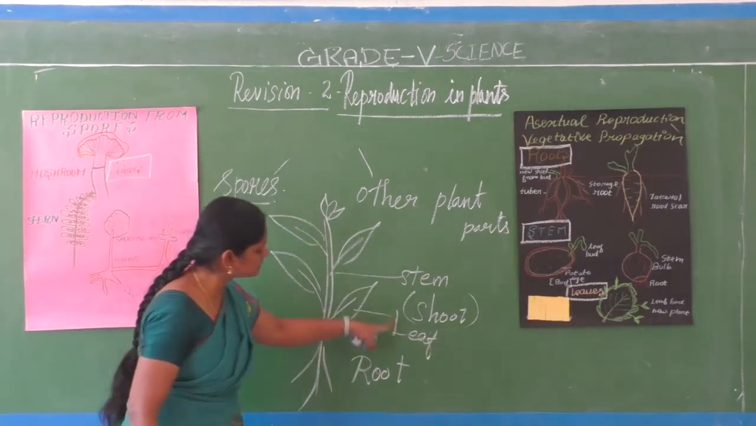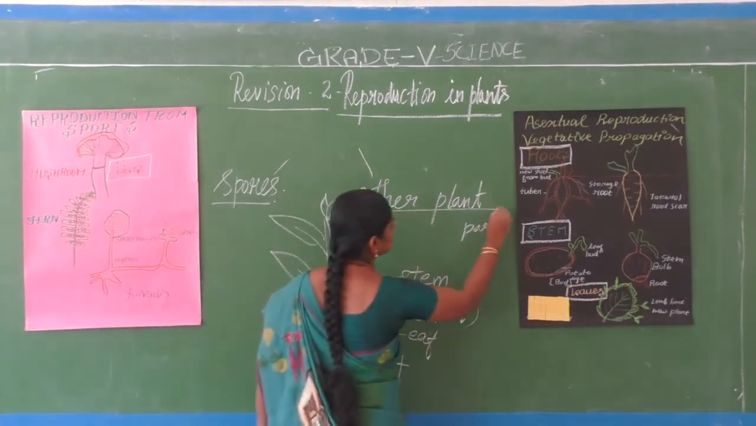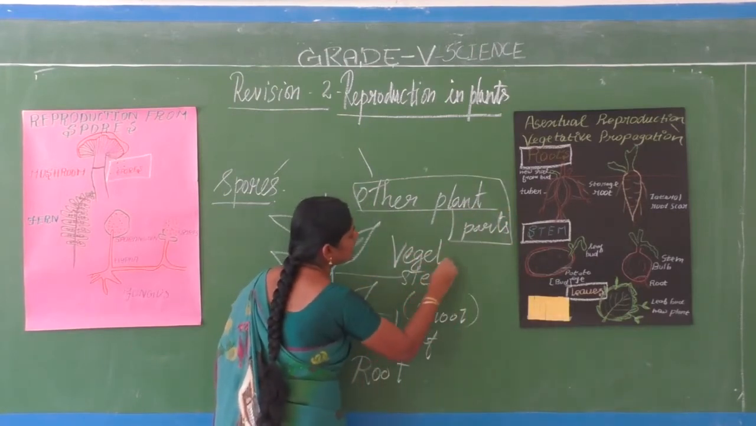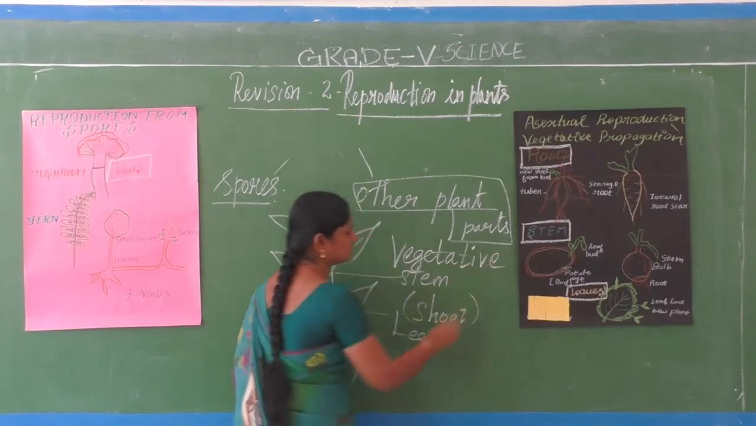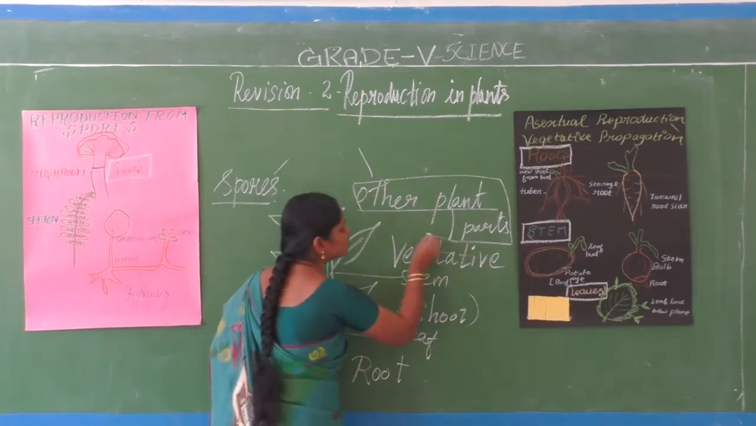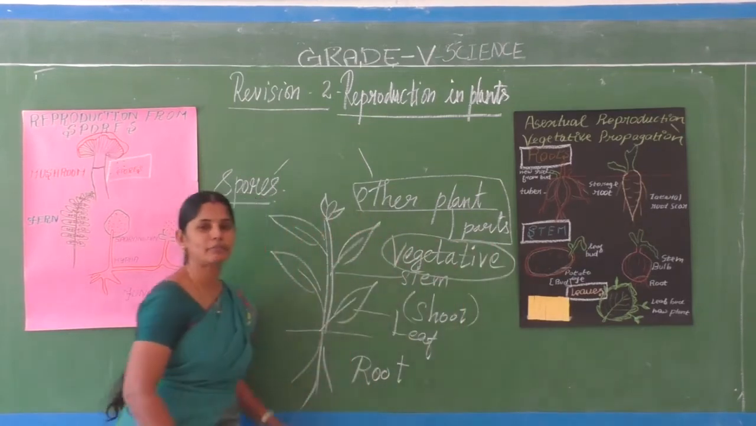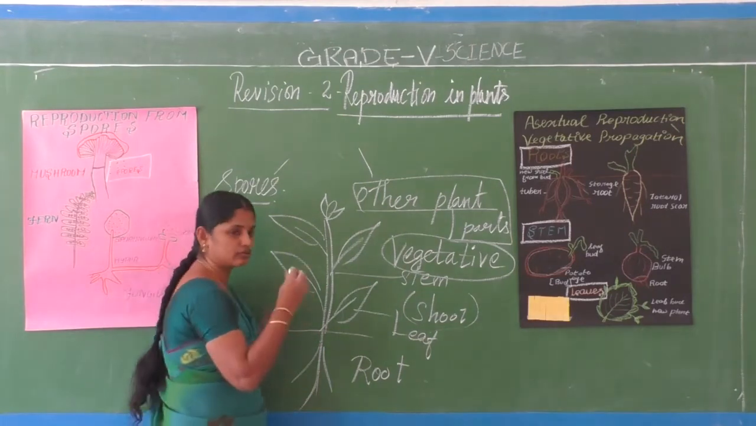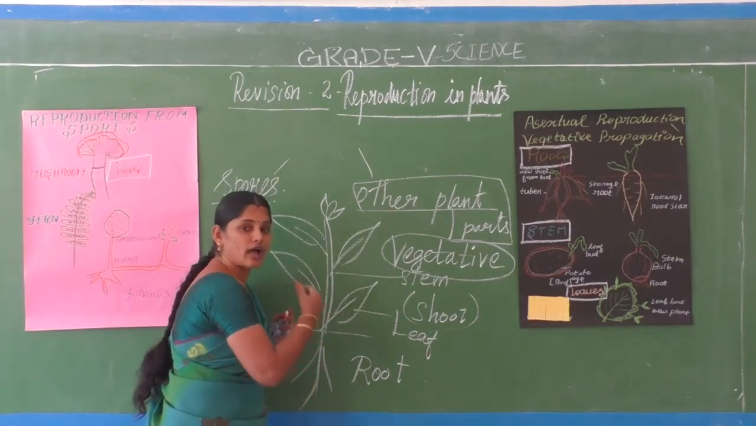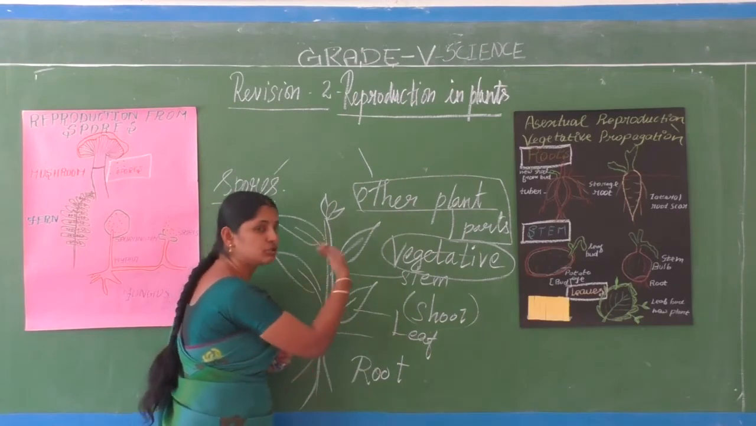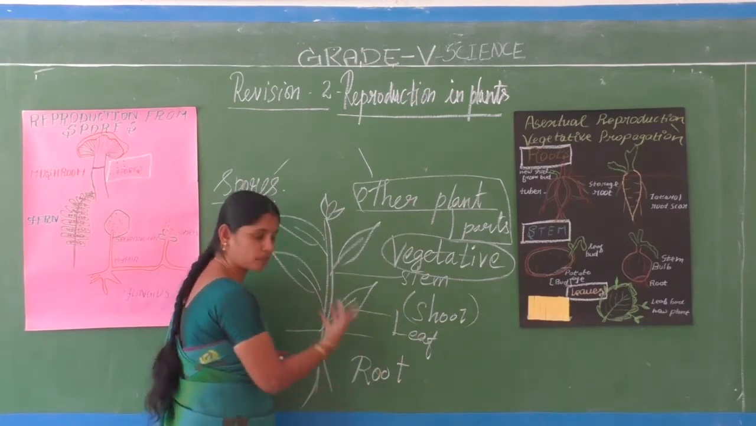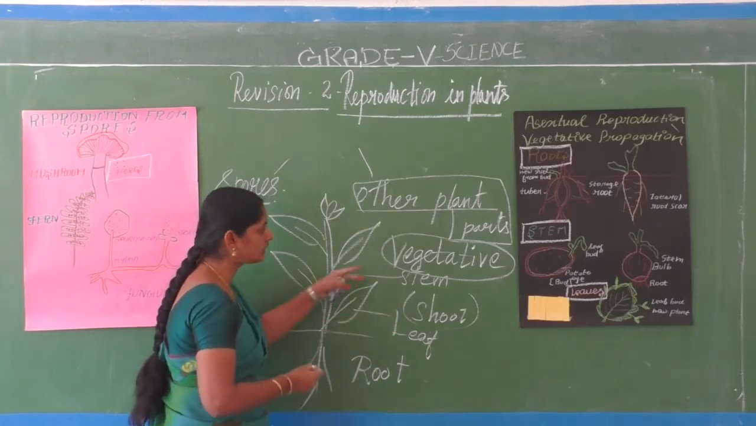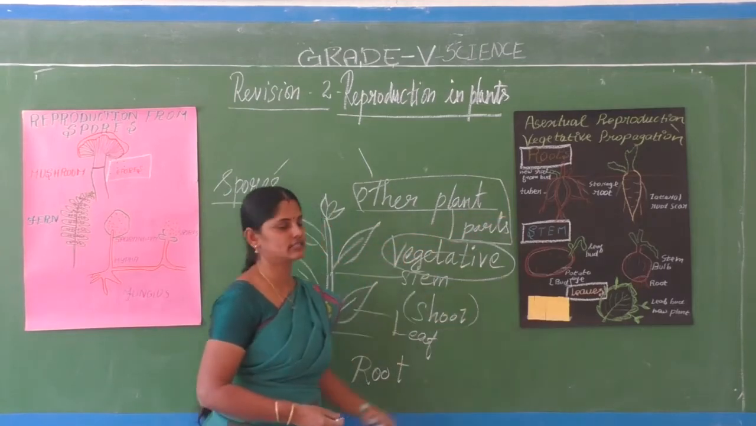Okay. So these parts we call as what? Other plant parts. These parts are called vegetative parts of the plants. So from these parts, the plant has the capacity to give rise to a new plant. Which part of the plant? Maybe root or maybe leaf or maybe stem. So that we are going to see in detail.